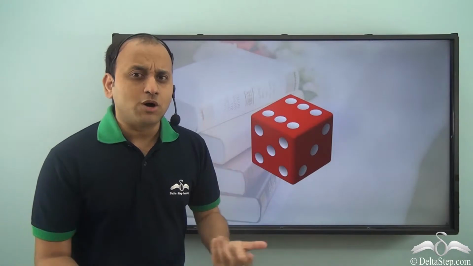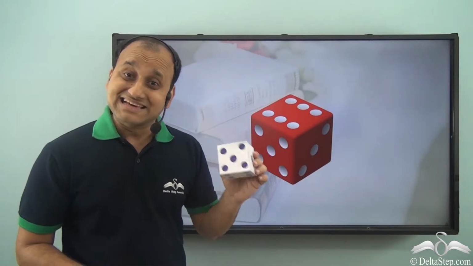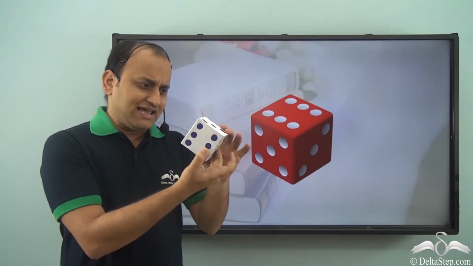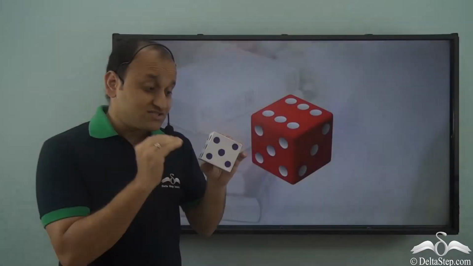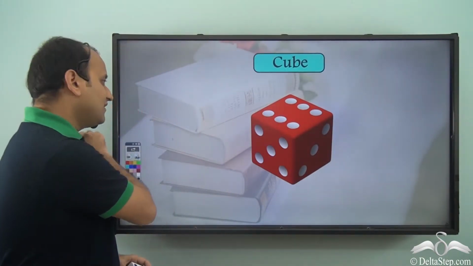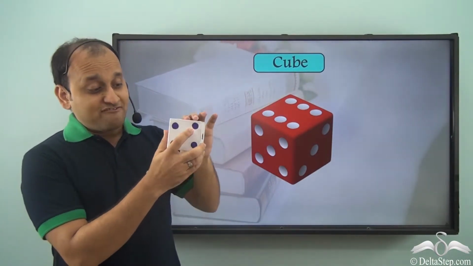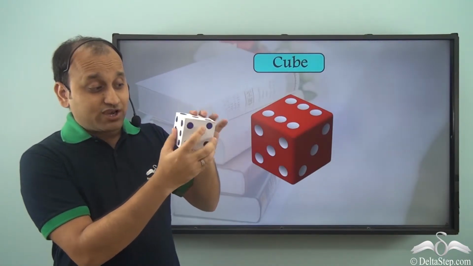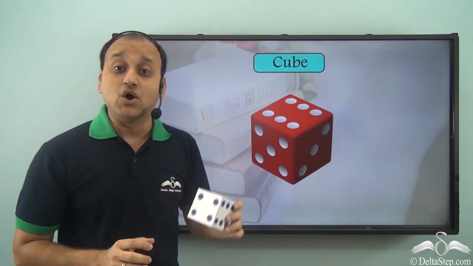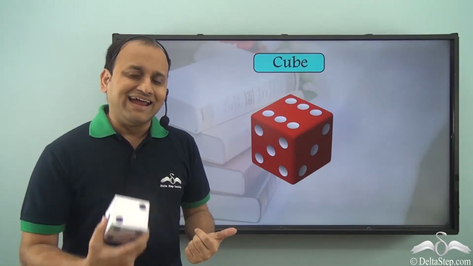Now, there are many objects in our daily lives which have a shape very similar to this dice. But what exactly is this shape? I mean, definitely it's a dice, but what is the shape of this dice? What do we call this shape? Well, this shape is called a cube. So, when you have many squares coming together to form this shape or this shape, then we call it a cube.